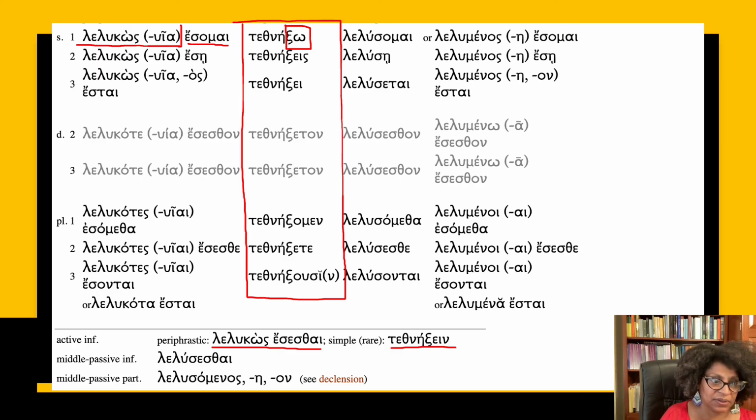The participle, again, in the middle passive is lusomenos. We looked at that already. Lelulesthein. All right. So that will be our future active, or perfect actives, and pluperfect active, and future perfect active.